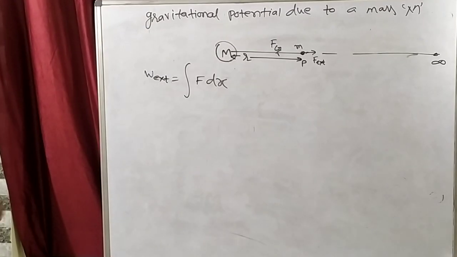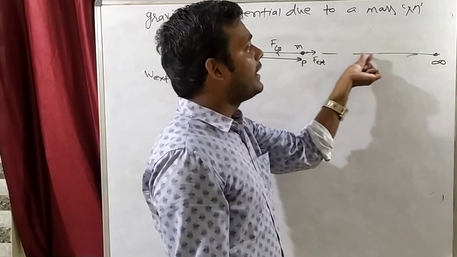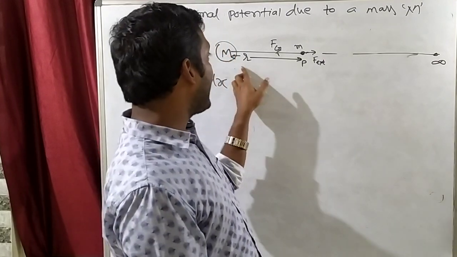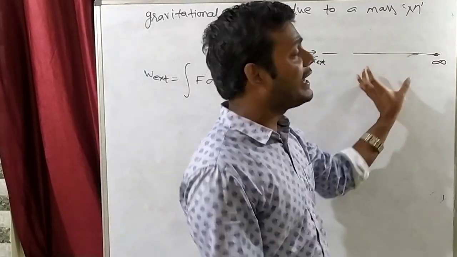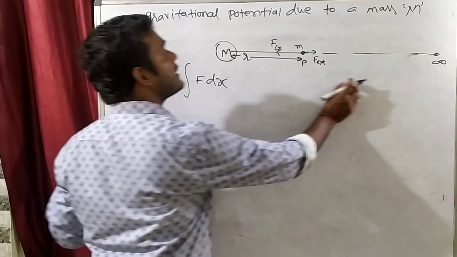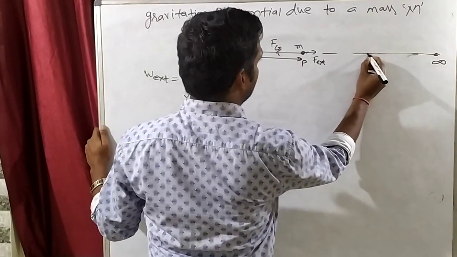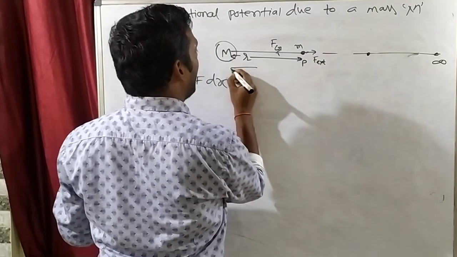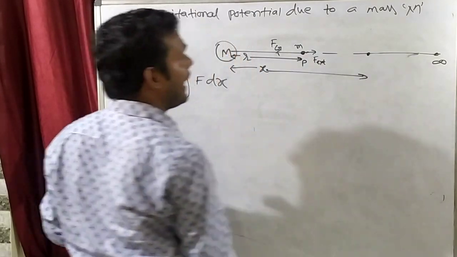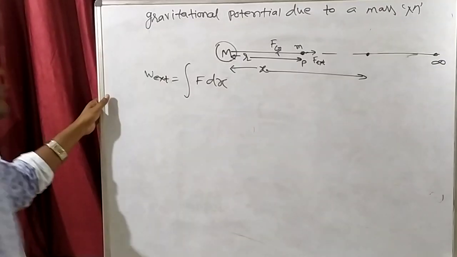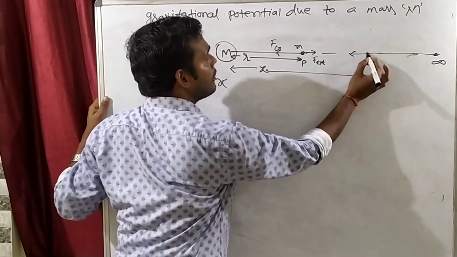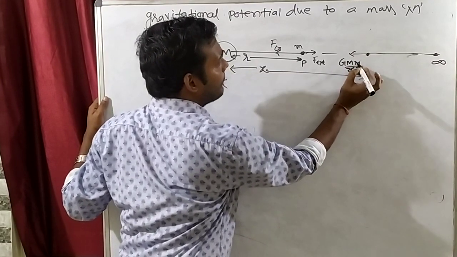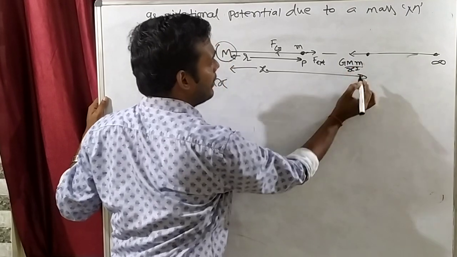And we will do the integration of this. Why? Because we will move a small displacement, and for the small displacement we will calculate work done, because r is changing everywhere. Let's say we move from here to here, and let's say this distance is x. So how much will be the gravitational force at this point? This will be G M m by x square, capital M and small m being the masses.